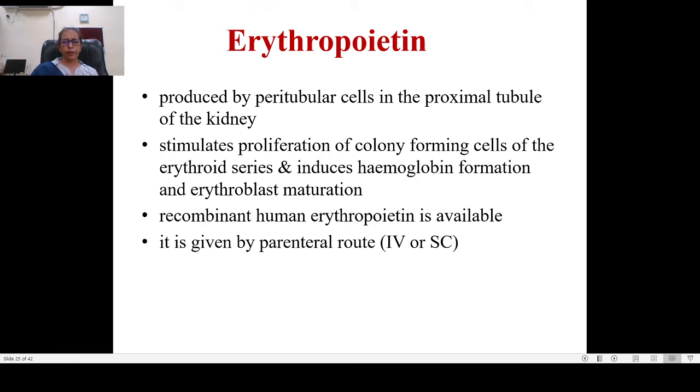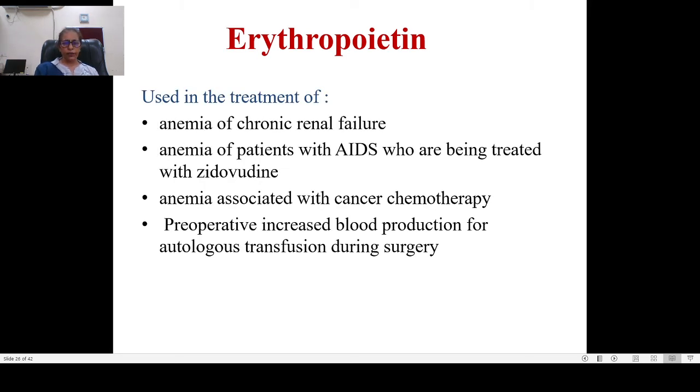This basically stimulates all the erythroid series of cells and causes maturation of RBCs and formation of hemoglobin. So we are using erythropoietin. We are using recombinant human erythropoietin given intravenously or subcutaneously. It is used, as I told you, in the treatment of anemia of chronic renal failure, anemia of chronic diseases like AIDS, if the patient is on cancer chemotherapy. It's also given for autologous transfusion during surgery.